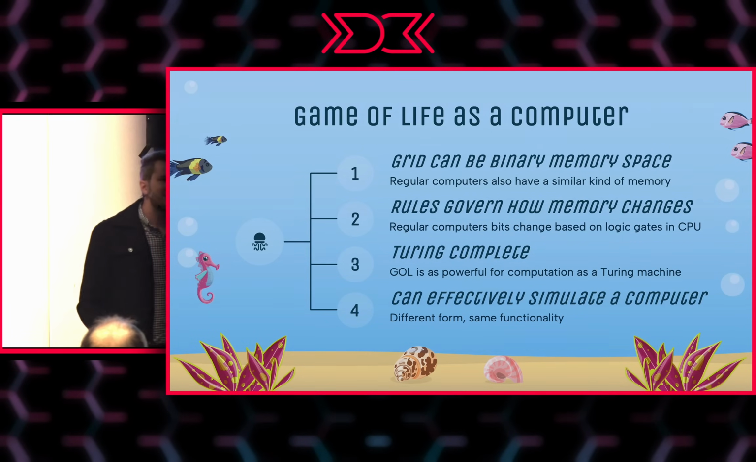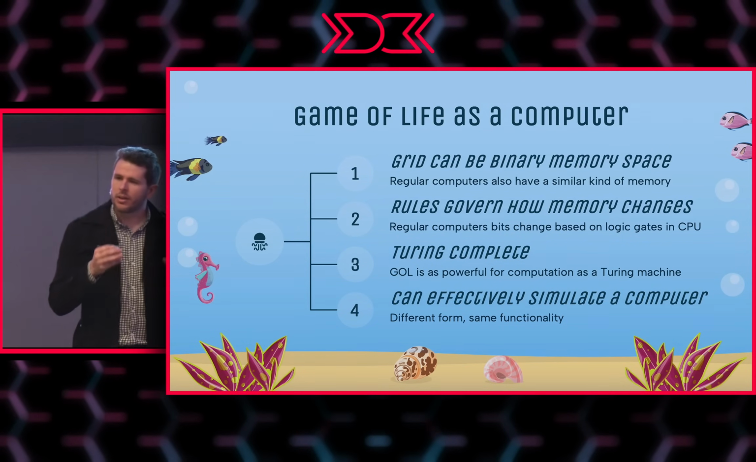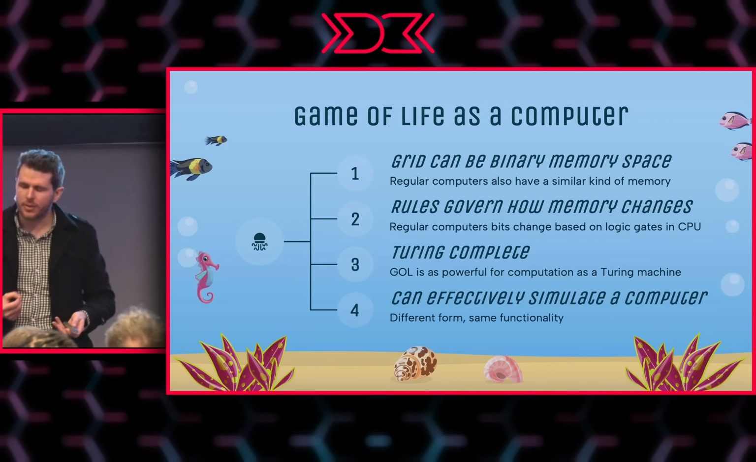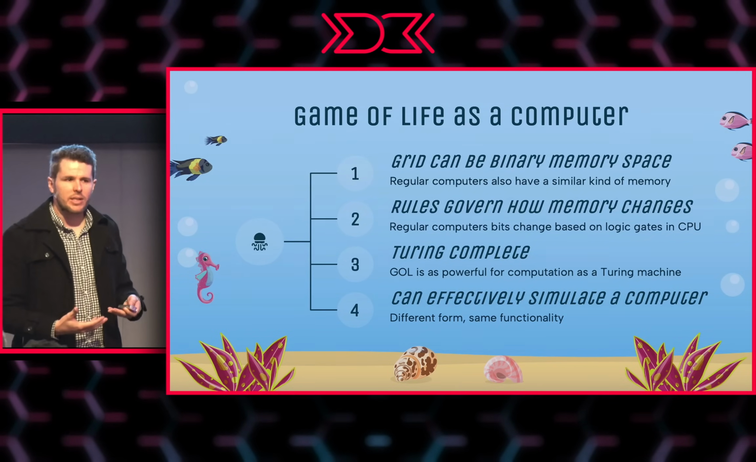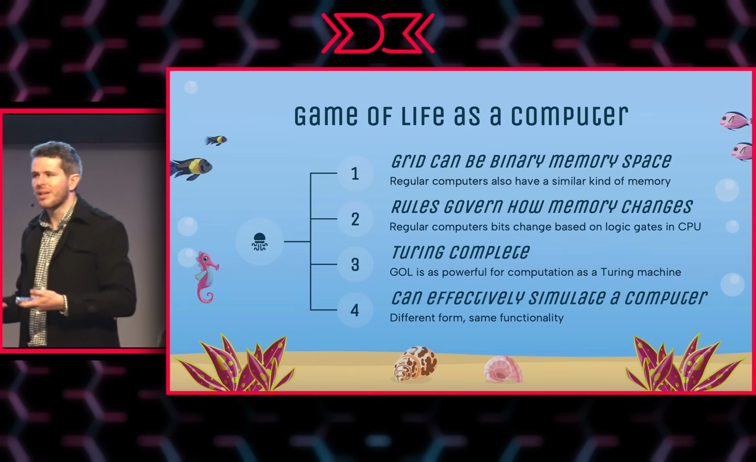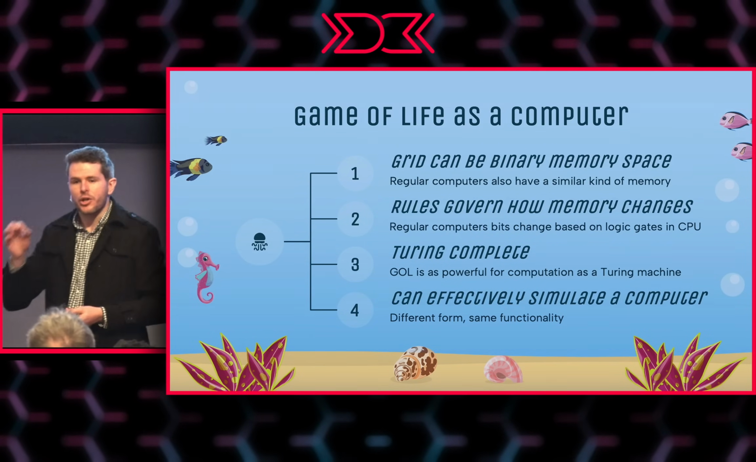We also have rules that govern how the state of the cells in the memory space changes. We saw this with its rules of reproduction and death in Conway's game of life, but in computers, we have the same things. We have little logic gates.